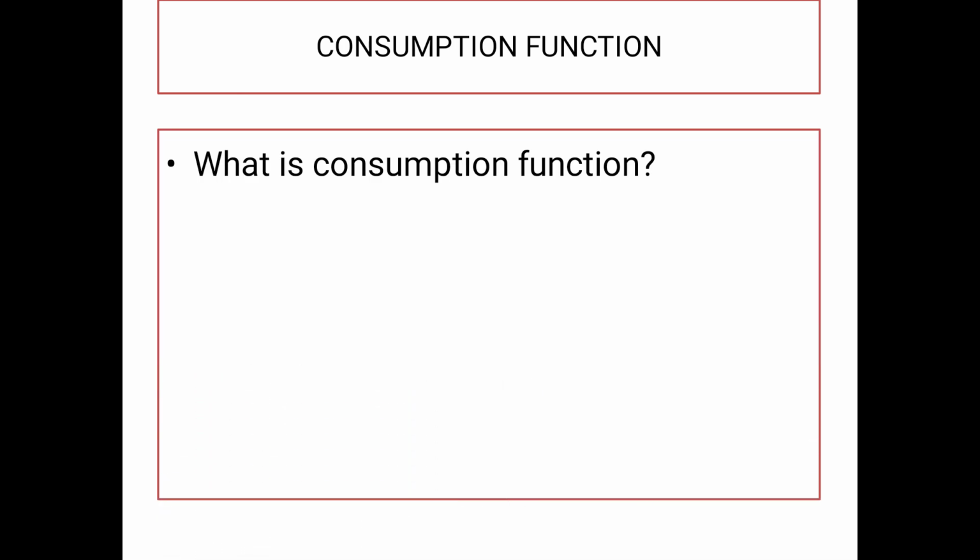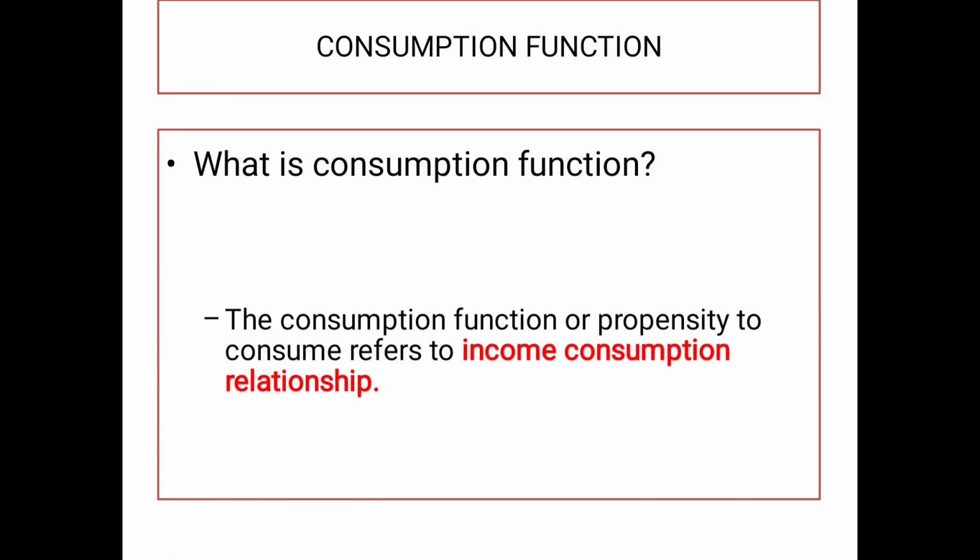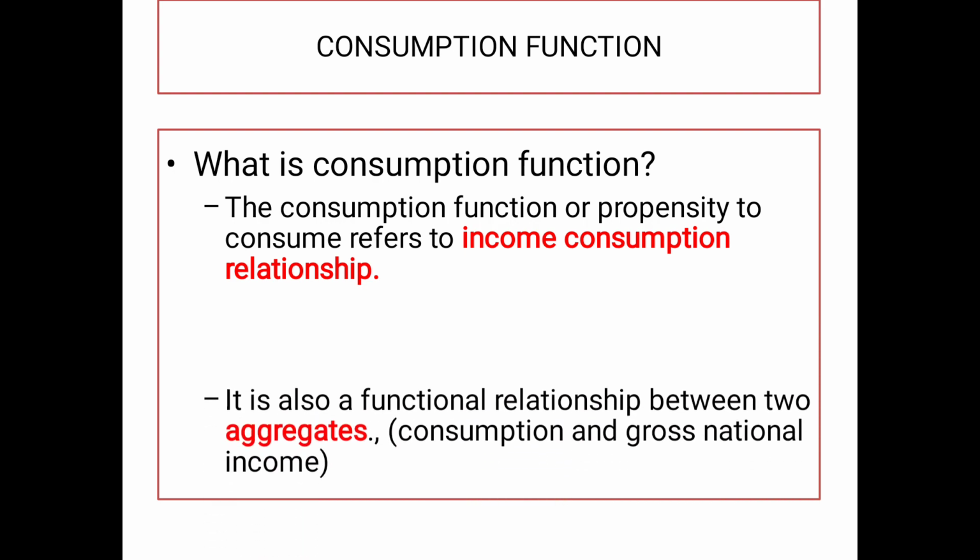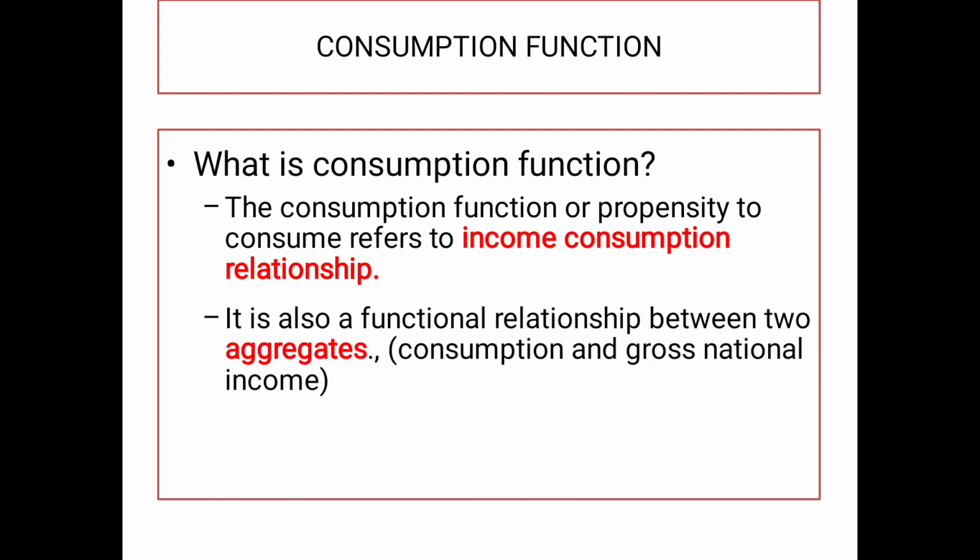Next is consumption function. Now, what is consumption function? Consumption function refers to the income consumption relationship. As your income is increasing, your consumption also increases. When your income is less, your consumption is very less. It's also a functional relationship between two aggregates.